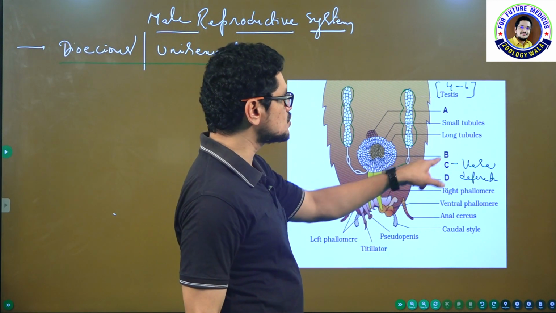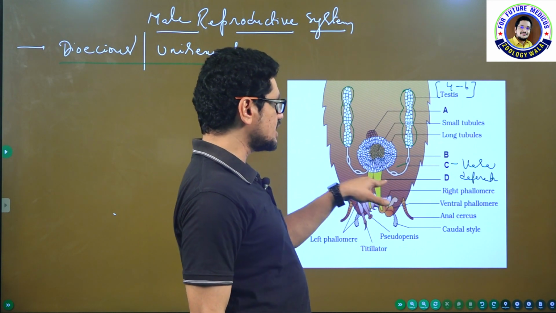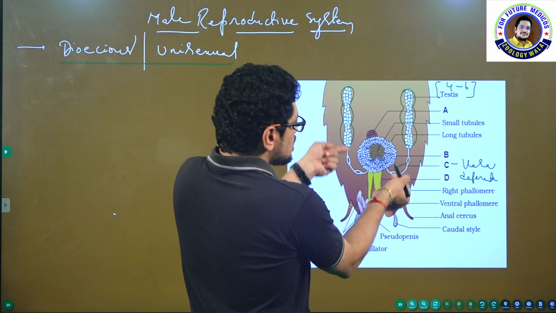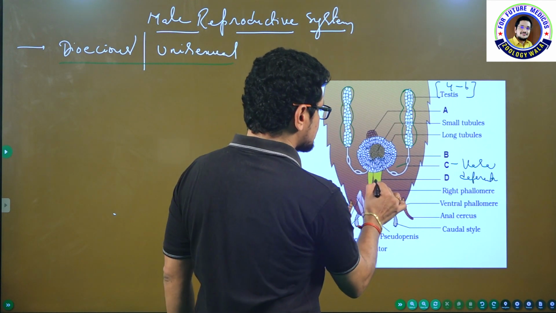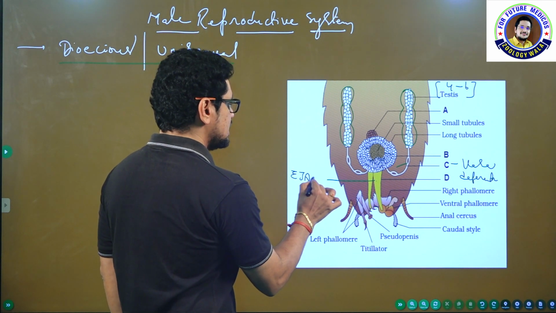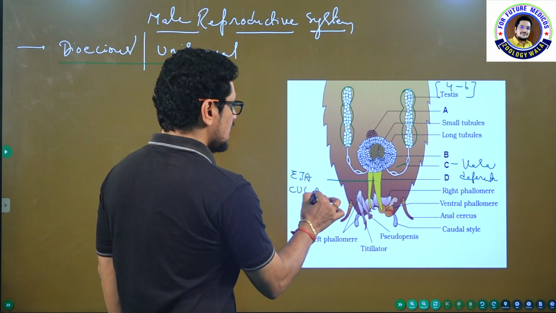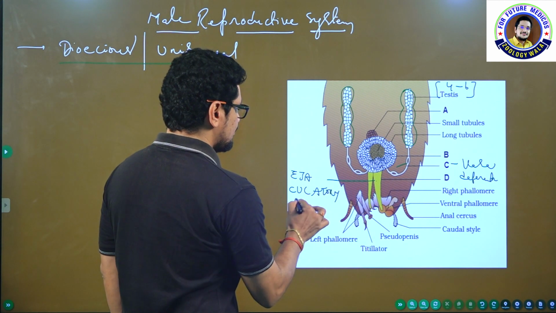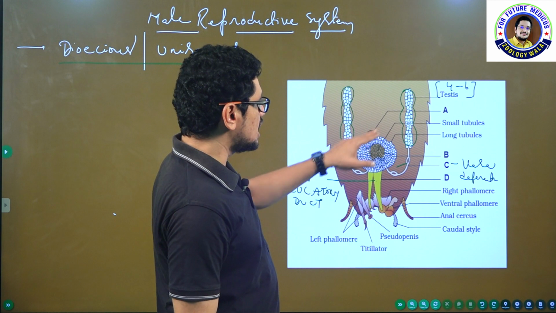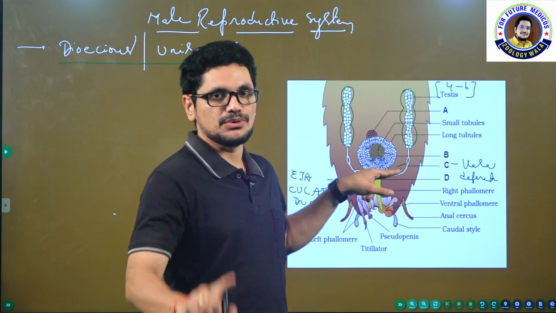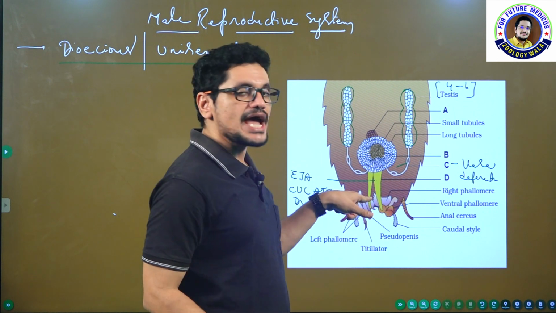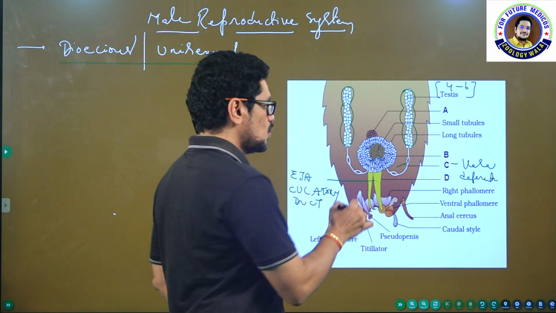Testis opens into vasa deferentia, and the vasa deferentia in turn open into this duct, which is nothing but the ejaculatory duct. So testis opens into vasa deferentia, plural, vas deferens, singular, which in turn opens into the ejaculatory duct through